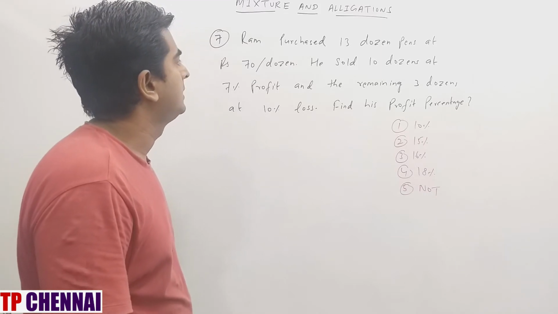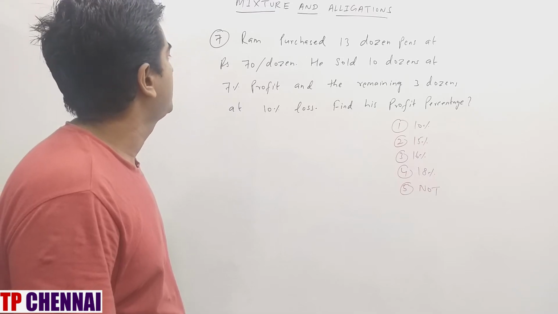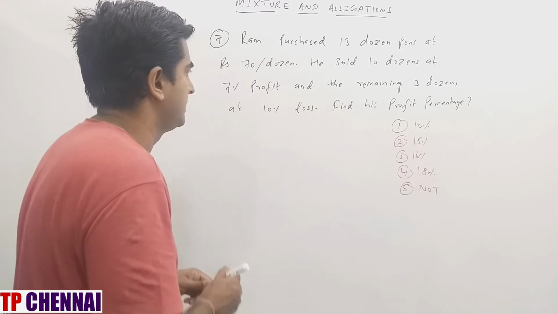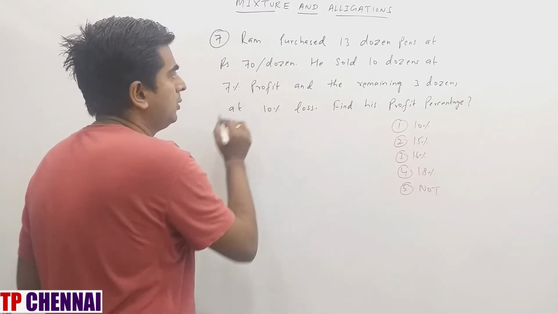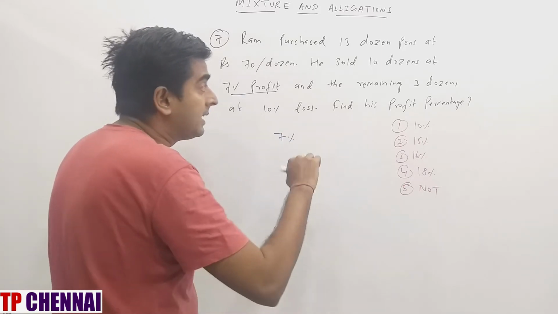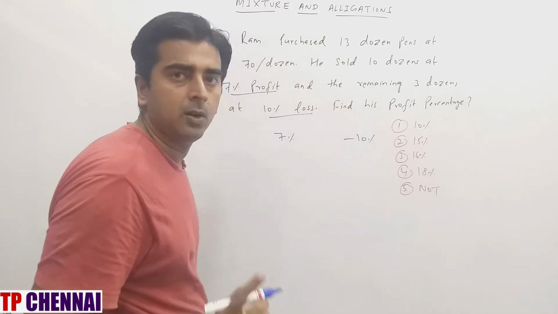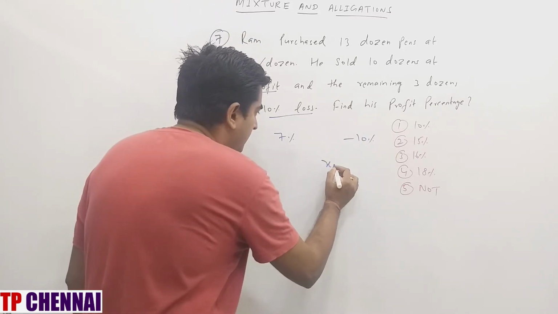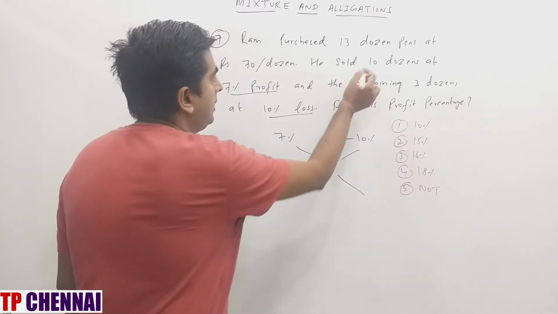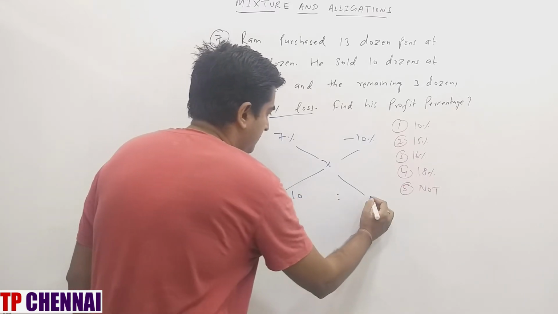Ram purchased 13 dozen pens at rupees 70 per dozen. He sold 10 dozen at 7% profit and the remaining 3 dozen at 10% loss. Find the profit percentage. So he sold 10 dozen at 7% profit. Here he is getting 7% profit. Remaining 3 dozen is getting 10% loss. So minus 10% because loss is there. Overall they are asking. Totally he sold 10 dozen here. So remaining 3 dozen is there. So what is the ratio? 10:3.